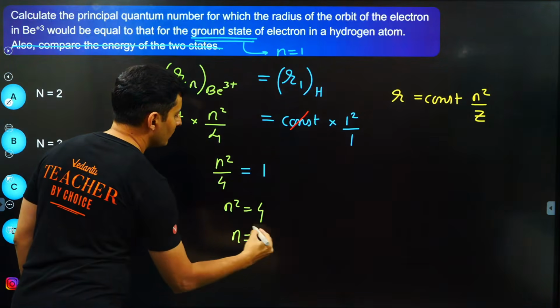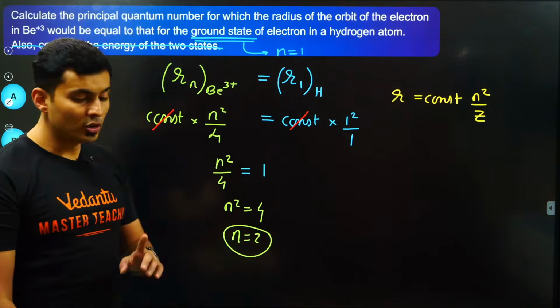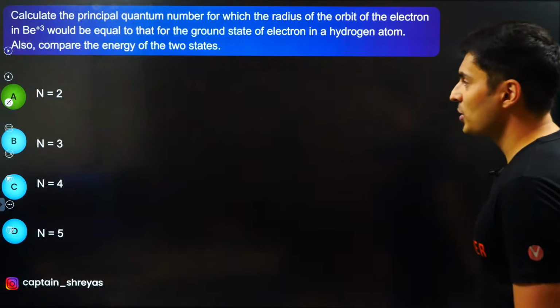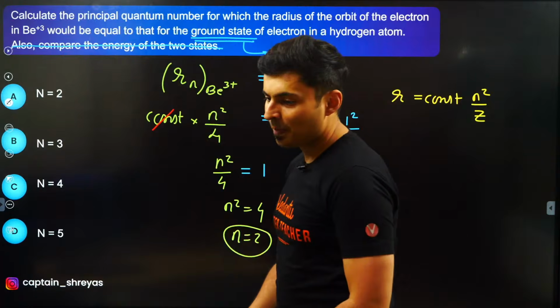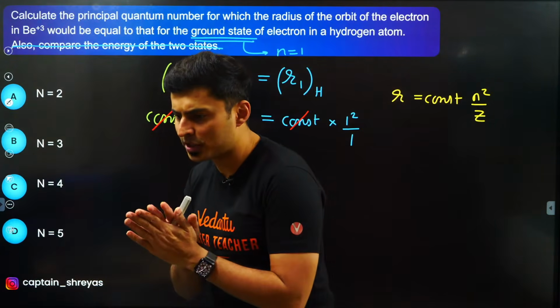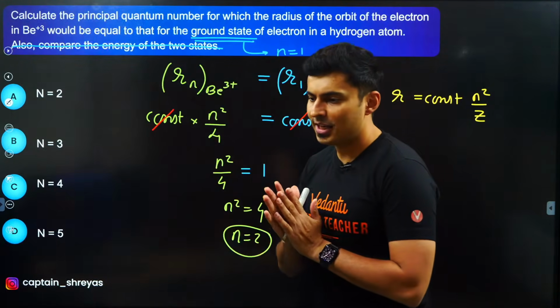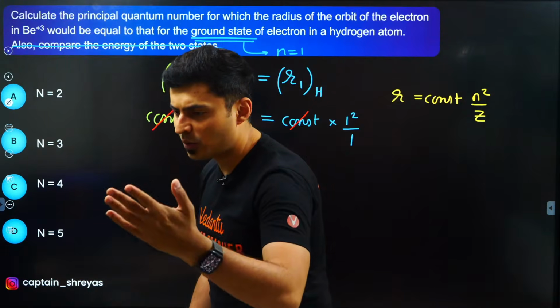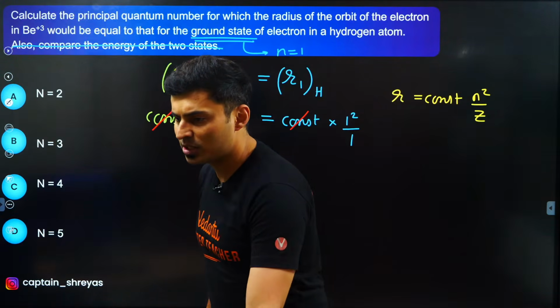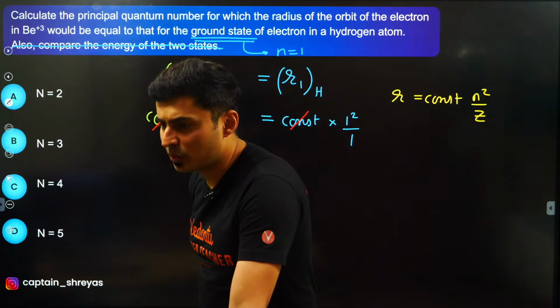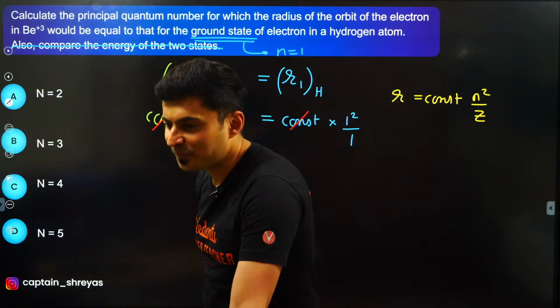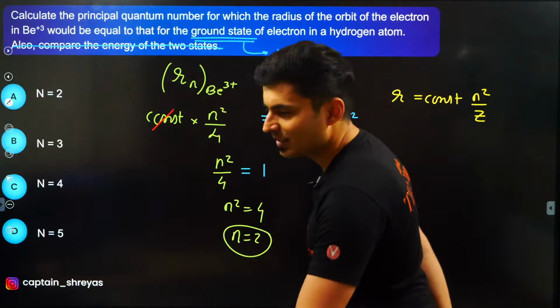So n is equal to 2, guys. N is equal to 2. That is the answer. Where is it? Option A. Excellent. Very good, Roshni. Very good, Madhumita. So many of you answered Z was 4. Very good, Sri Sandhya. Sampad, it was not 3, it was 4. Excellent, guys. Wow, very good.